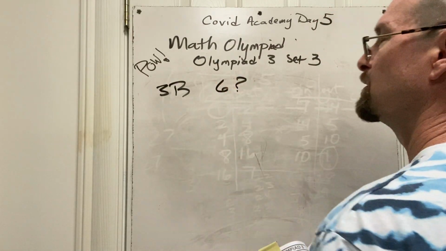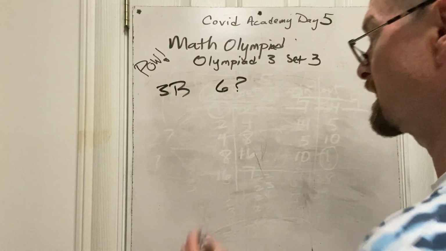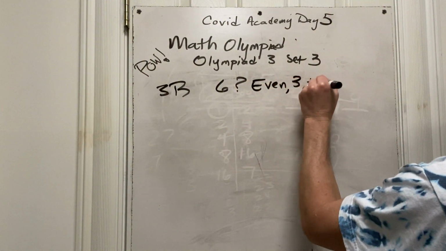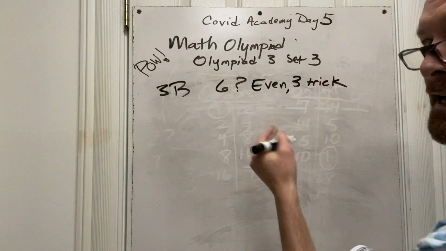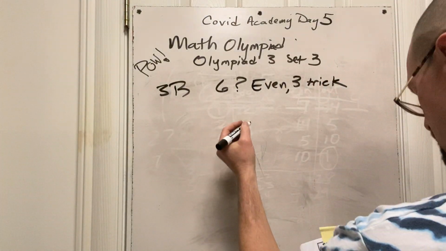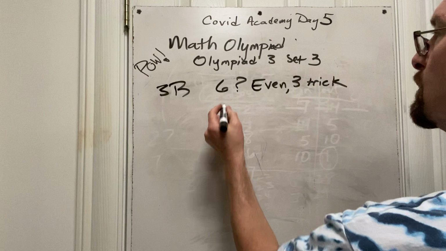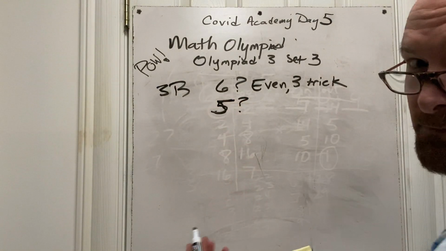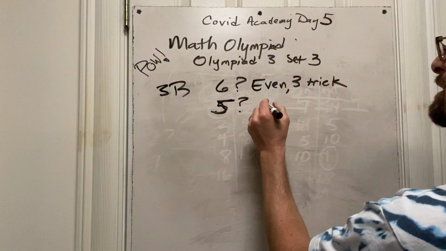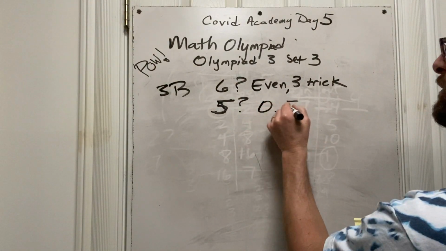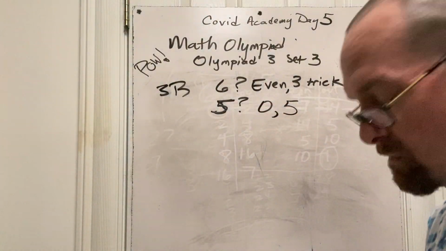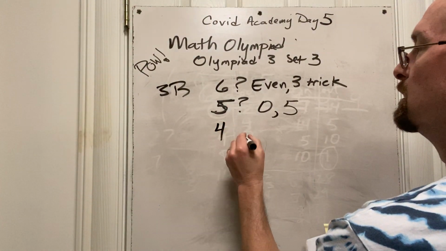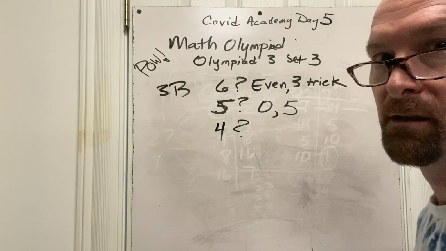If you're wondering, how do I know if 6 fits into something? It's got to be even, and the 3 trick has to work, the one I told you from last time about adding up the digits. So the middle one, how do you know if 5 fits into some bigger number? That one's the easy one. It either ends in a 0 or it ends in a 5. That's the easiest one.